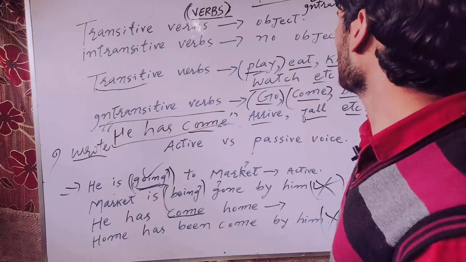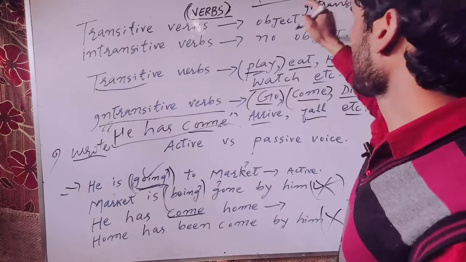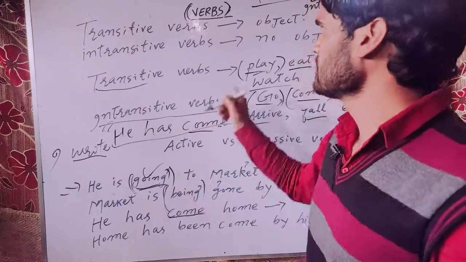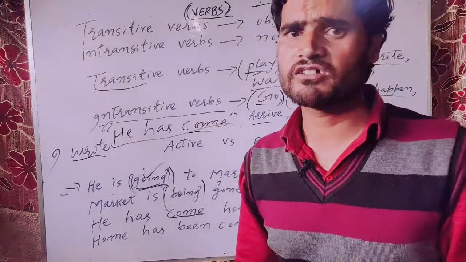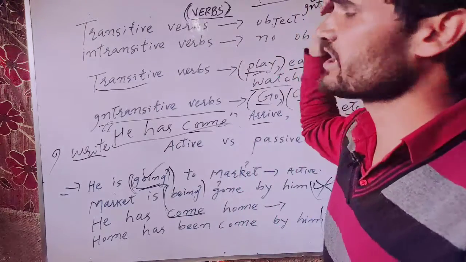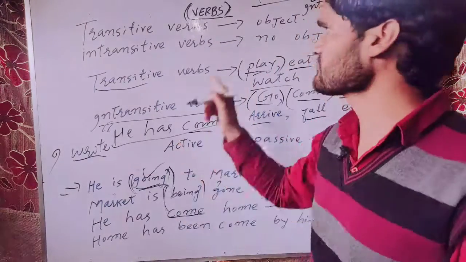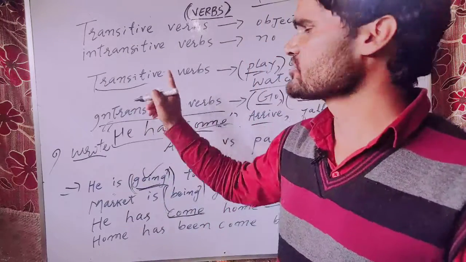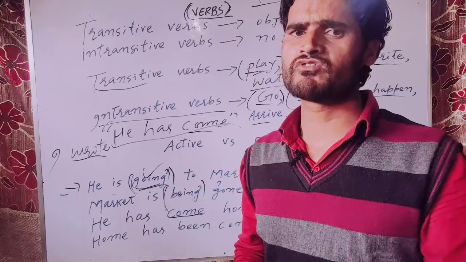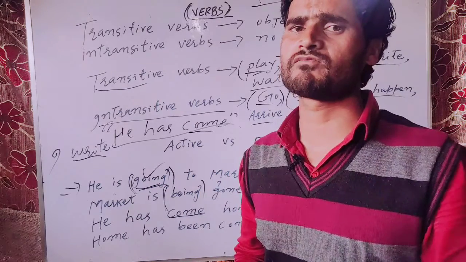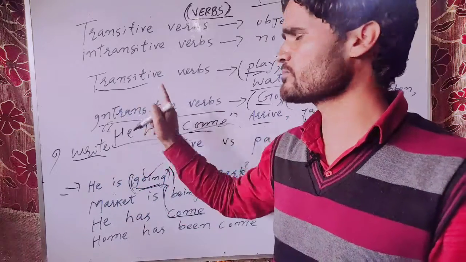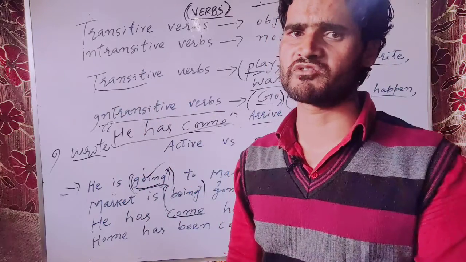It does not need the object. He died what? Can we make a sentence from this question? No. It cannot have any kind of plausible answer. That is why die is an intransitive verb. So if you are to find the transitive verb, you have to put what after the verb, and the answer to that question will tell you whether the verb is transitive or intransitive.